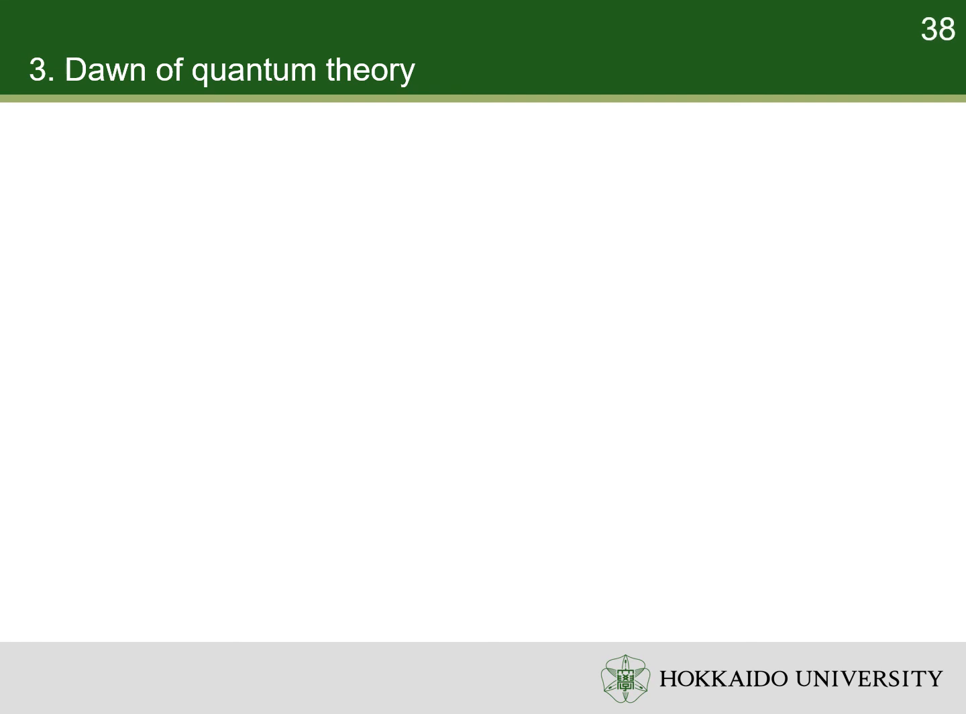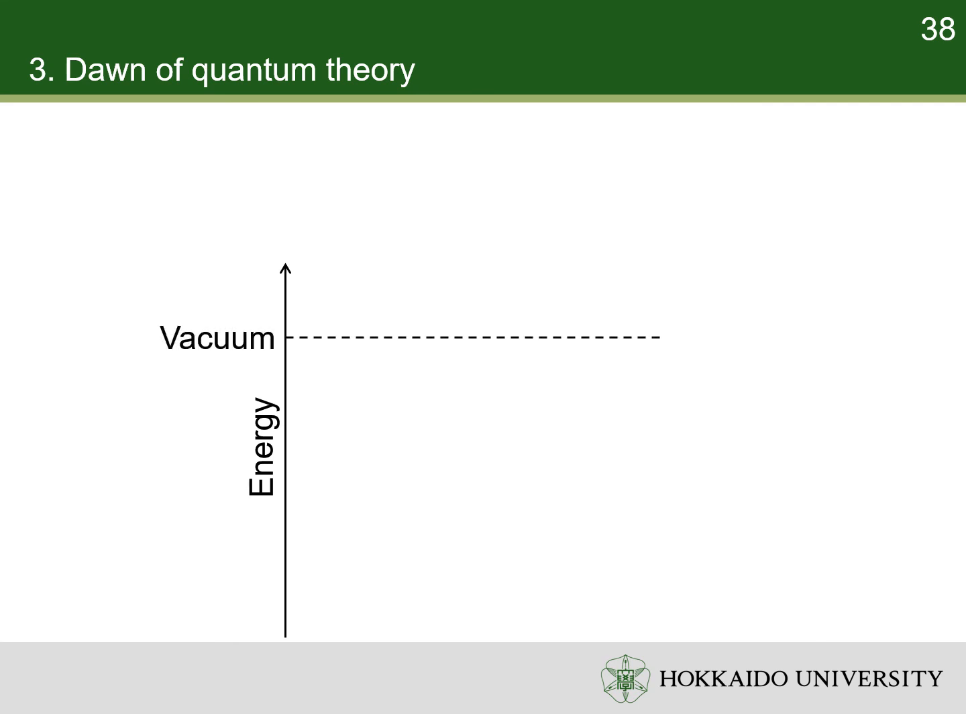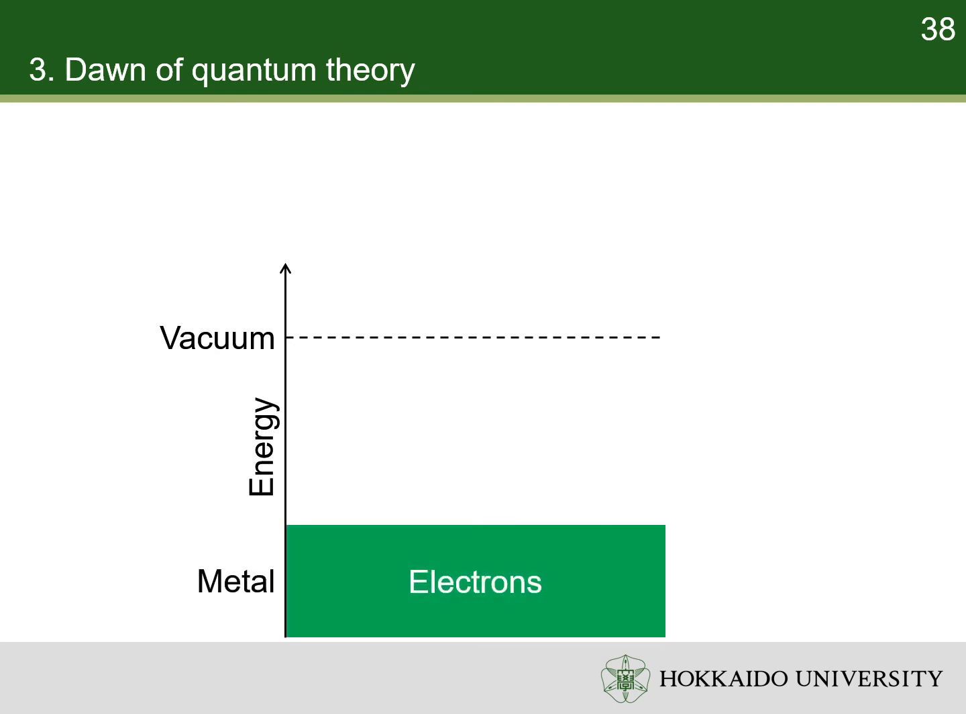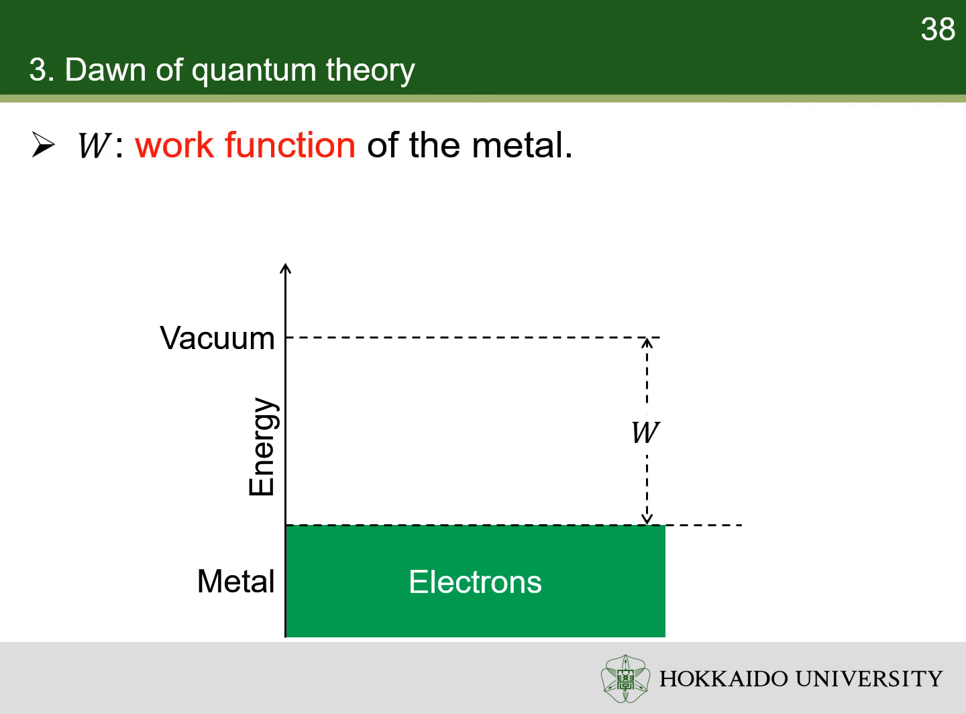The energy diagram of photoelectric effect is shown below. The vertical axis is the energy of electrons. The electrons in the vacuum have certain energy. The electrons in the metal have a certain range of energies. The energies of electrons in the metal are lower than that in the vacuum. The difference between the energy in the vacuum and the highest energy in the metal is the work function.